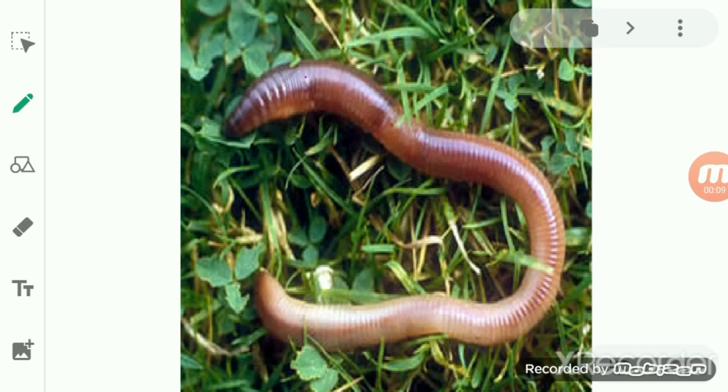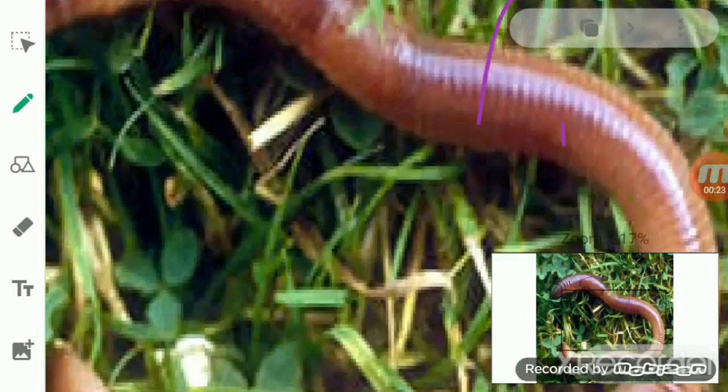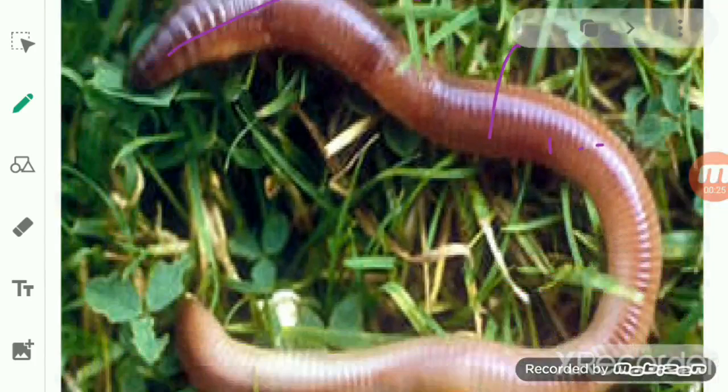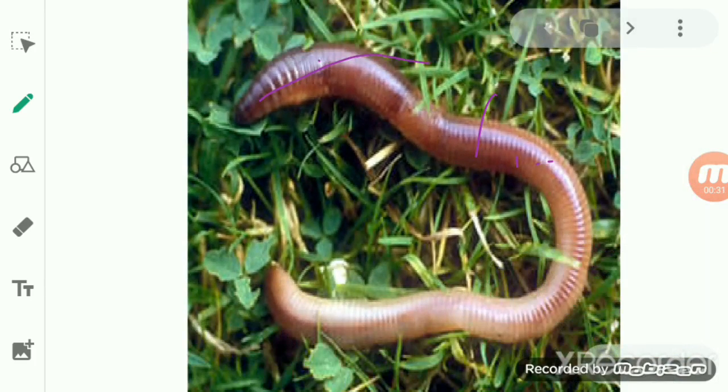So you see students, this is the normal shape of the earthworm's body when it is stationary, or not moving. In this position you can see each and every segment. These are all the different segments of the earthworm. They are short as well as fat.